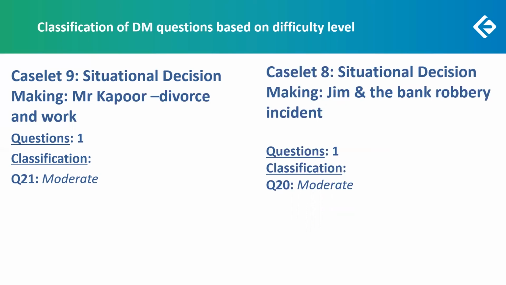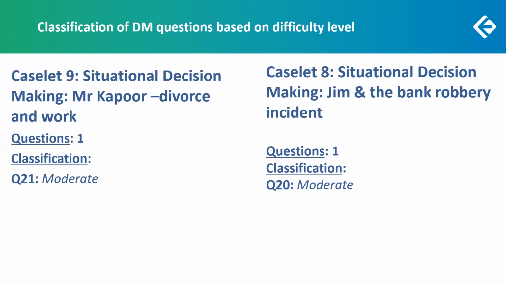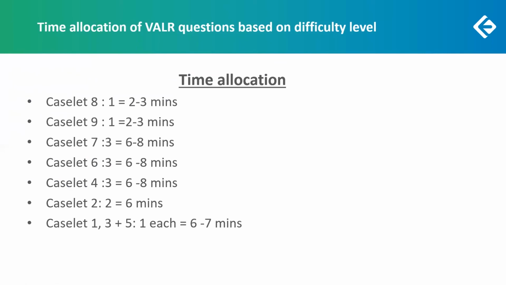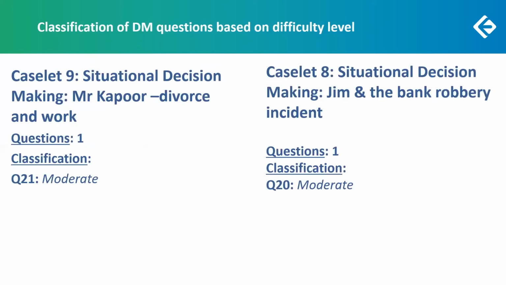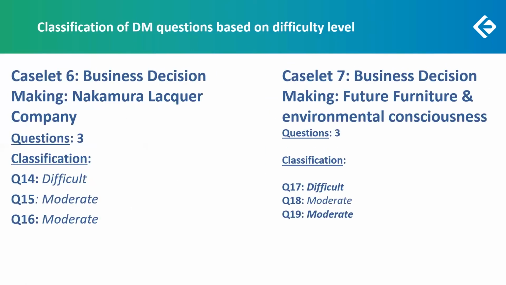So look at how we found a number of caselets that have more moderate questions. We'll come to caselets 1, 3, and 5 in a moment. But caselet 2, caselet 4, caselet 6, 7, 8, and 9 could all be taken. 8 and 9 are those individual ones. Caselet 7 and 6, both of these, the Nakamura Lacquer Company as well as Future Furniture, could both be easily taken. Yes.